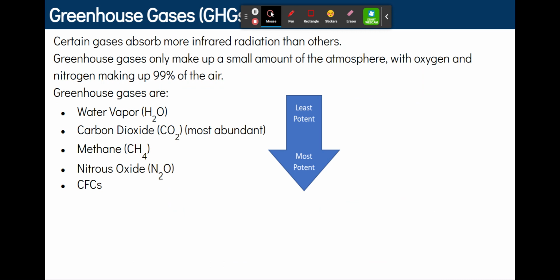So, certain gases absorb more infrared radiation than others. Greenhouse gases only make up a very small amount of the atmosphere. We know that nitrogen and oxygen make up the majority of the atmosphere, and the rest of the gases are trace gases, and some of them are greenhouse gases. Water vapor, carbon dioxide, which is the most abundant greenhouse gas, methane, nitrous oxide, and even the CFCs that we've talked about with stratospheric ozone depletion.